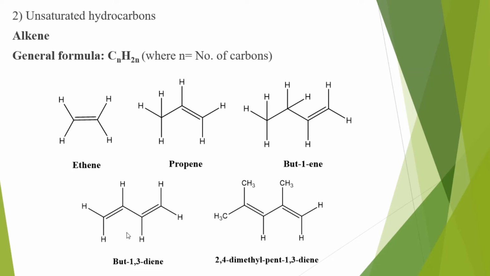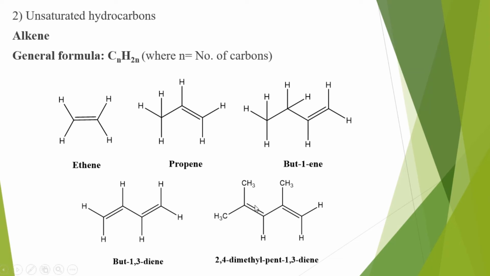The second category is the unsaturated hydrocarbons, which contain carbon-carbon double or triple bonds. The first one is the alkene, which contains double bonds. The general formula is CnH2n. This is the ethene molecule, which contains one double bond. If we replace one hydrogen of ethene with CH3, then it will be propene. In this molecule, one double bond is present and 4 carbons, so it is but-1-ene. In this way, the nomenclature will take place.